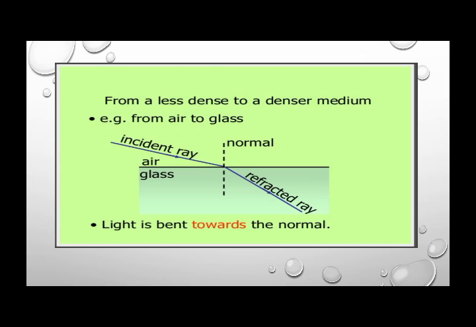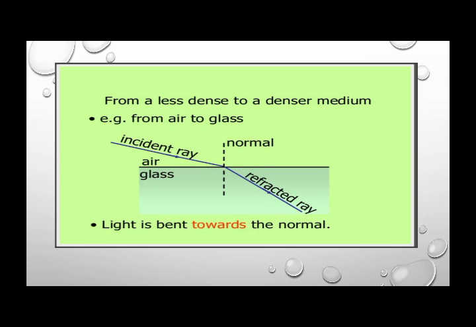Now, from a less dense to a denser medium, why are they saying this? As we all know about the particle theory of solid, liquid and gas, when we are talking about air, that is less dense because the particles are quite far away from each other, but when it is entering into glass, which is a solid, the particles are completely packed close to each other, so that's why that medium is considered the denser one, right?